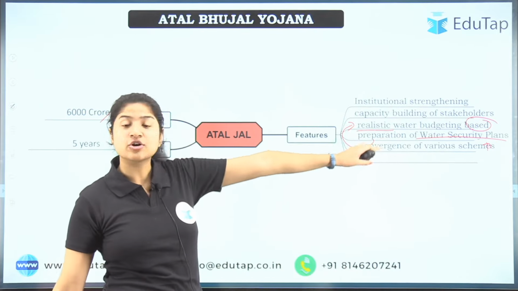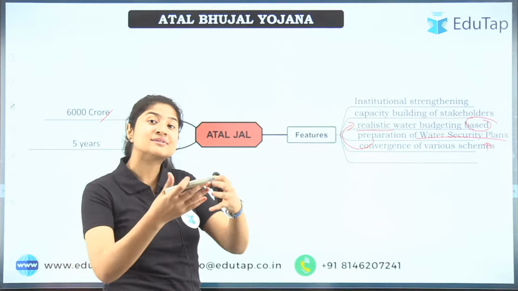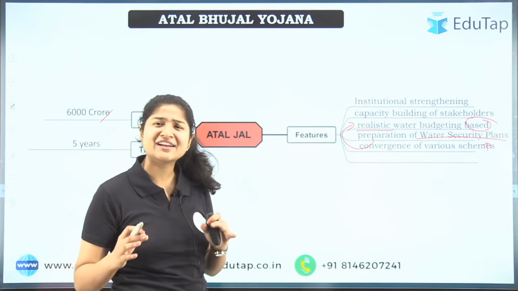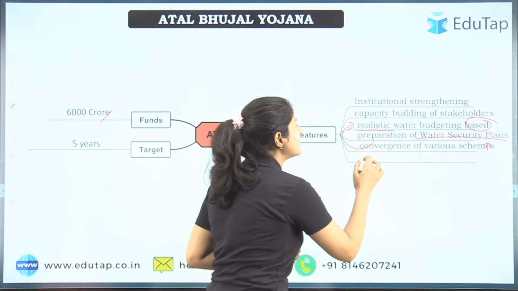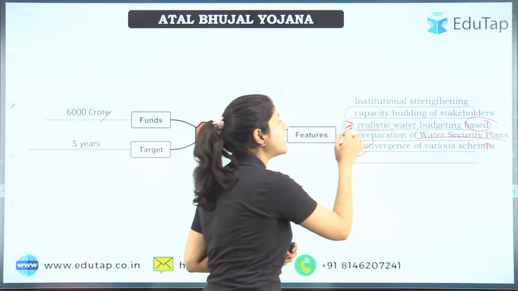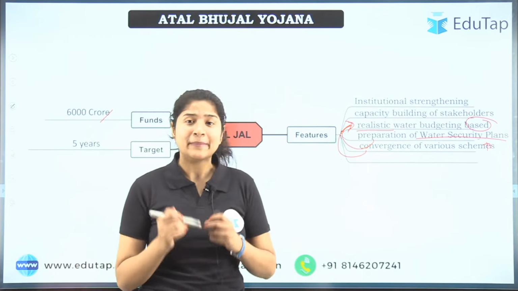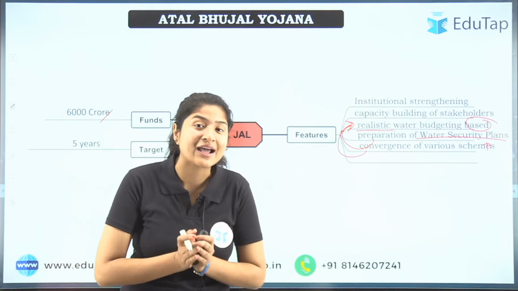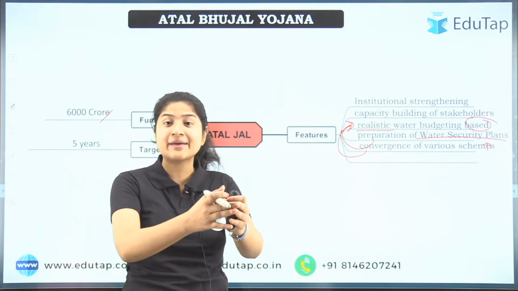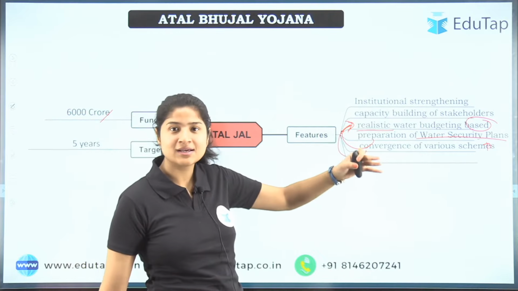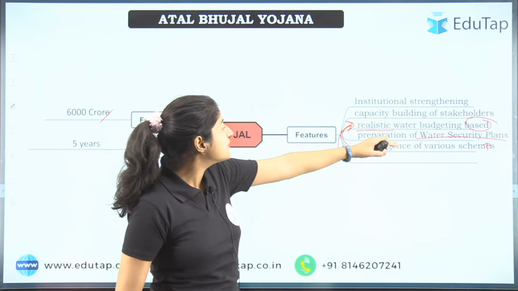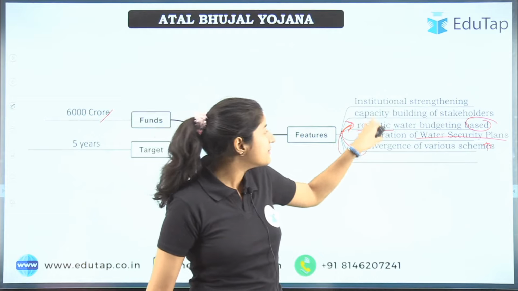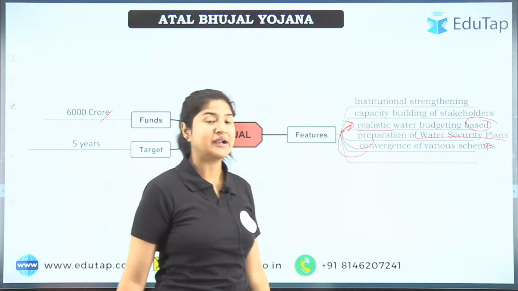Next is convergence of various schemes. We can converge various schemes, and in fact, everything is linked if you look at it. The convergence of various schemes would obviously help with realistic water budgeting, right? Because every scheme has different targets, but once all schemes are combined together, they are working for the same task, right? So same task, then what would happen? There would be a realistic water budgeting for it, right?